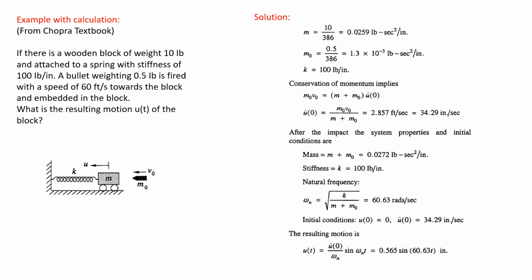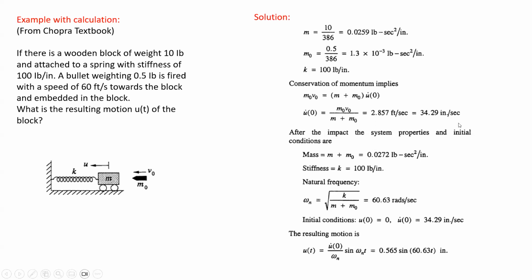Before collision, only the bullet moves; the other part is still. So we have m0 multiplied by v0, which represents the bullet, and m, which represents the wooden block, and m0, the bullet mass. So we can calculate u dot of 0, the velocity just after collision when the bullet is embedded in the wooden block, and this results in 34.28 inches per second.